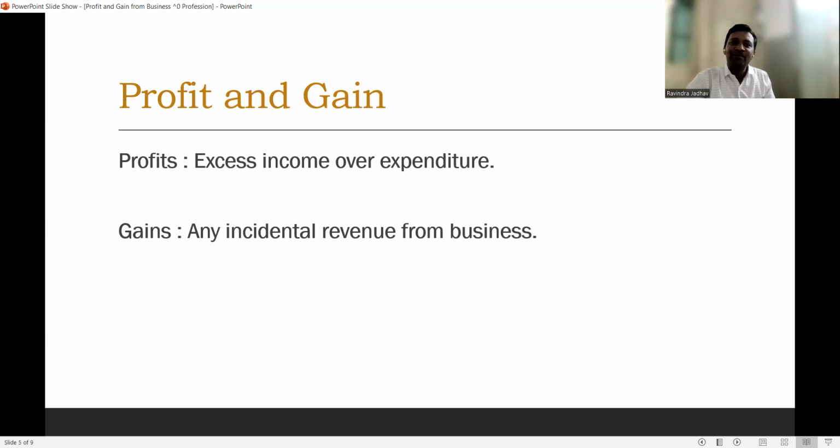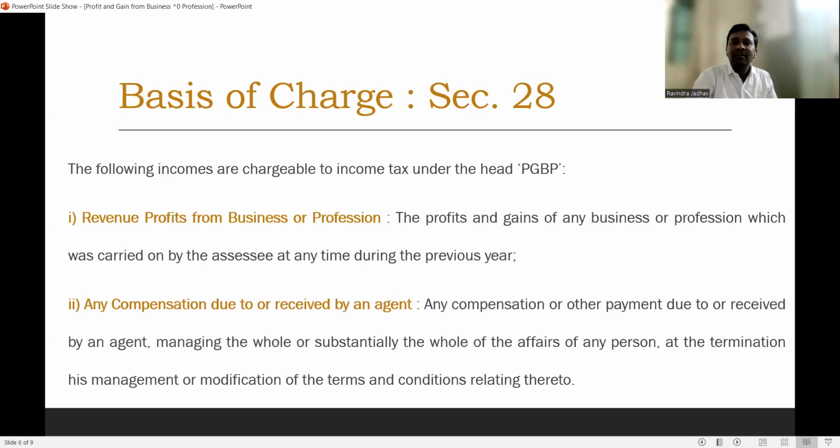Positive profit or negative profit. When we say positive profit, it is said to be profit, and when there is a negative profit, that means a minus amount, that means expenditure is more than income, at that time it is said to be a loss. Similarly, what is gain? Any incidental revenue from business is called the gain. Gains do not arise repeatedly, so they are received occasionally. So any incidental revenue from business is called the gain.